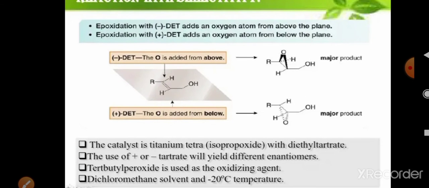Here the catalyst used is titanium tetraisopropoxide with diethyl tartrate. The use of dextro or levo tartrate will yield different enantiomers, with attachment of oxygen either from above the plane or below the plane. Tertiary butyl hydroperoxide acts here as an oxidizing agent, and dichloromethane is used as the solvent for this reaction, and the temperature is maintained at about minus 20 degrees Celsius, that is 253 Kelvin.